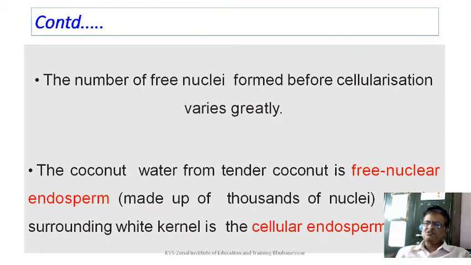It is made up of thousands of nuclei. And the surrounding white kernel is cellular endosperm. As the coconut matures, you have seen that the white kernel present all around becomes thickened and more thickened. Why? Because the free nuclei now aggregate to form cells and cellular endosperm is formed.